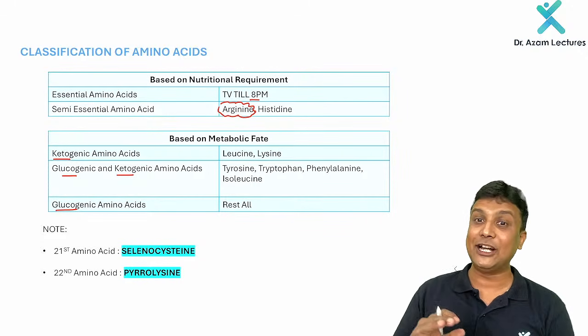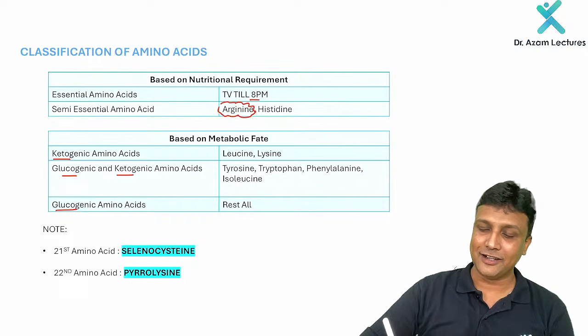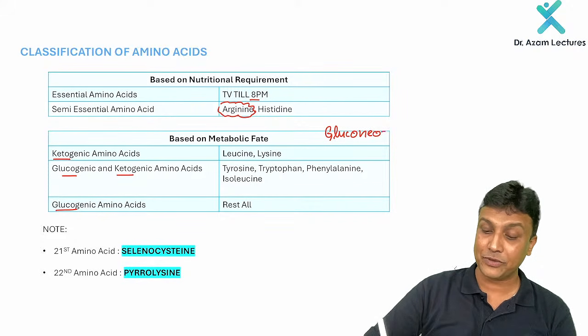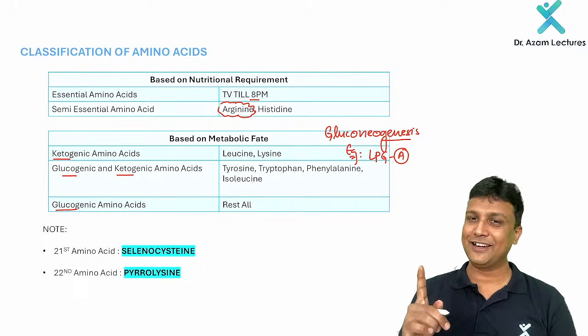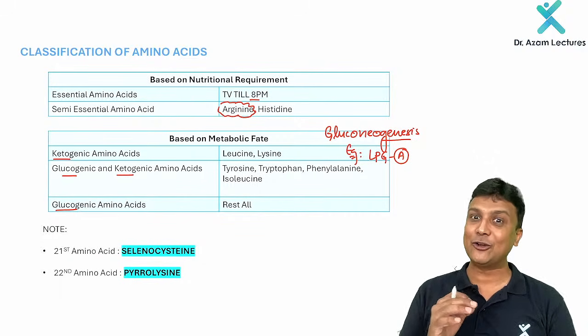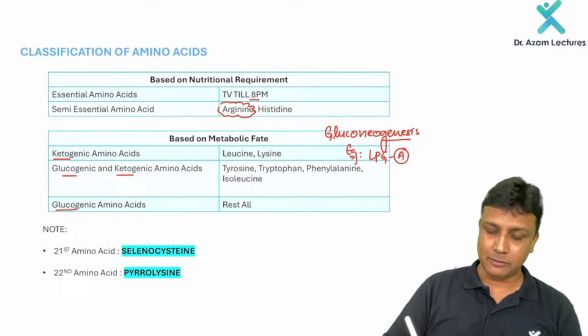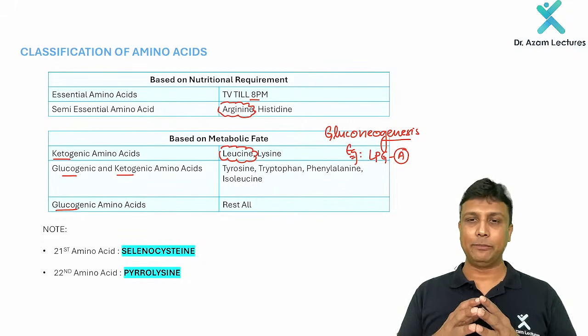Now out of that, remember ketogenic: both leucine and lysine, sir. How will this be? I told you just now when I revised gluconeogenesis, formation of glucose from non-carbohydrate sources, how to remember the examples of non-carbohydrate sources: LPGA, A for amino acid. All amino acids are going to form glucose except two of them, leucine and lysine. Why? Because these two will be the ketogenic amino acids. And if you have to remember which is the better option here, sir, remember leucine will be more ketogenic when compared to lysine.